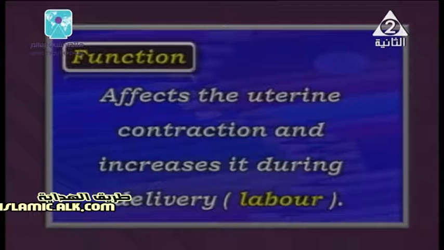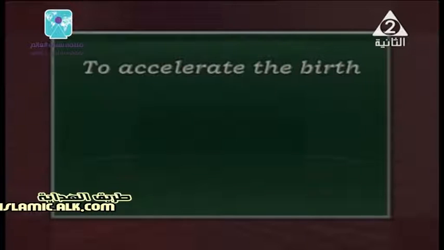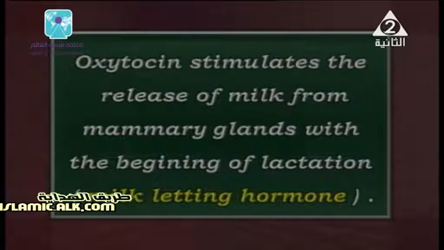Okay, and after that we have some extra information here, but it's very nice for you. You have to know that gynecologists use this hormone for two reasons. Number one, to accelerate the birth of the baby, by stimulating strong contraction of the uterus or uterine muscles. And also the oxytocin hormone stimulates the release of milk from mammary glands with the beginning of lactation, so it is the milk letting hormone.